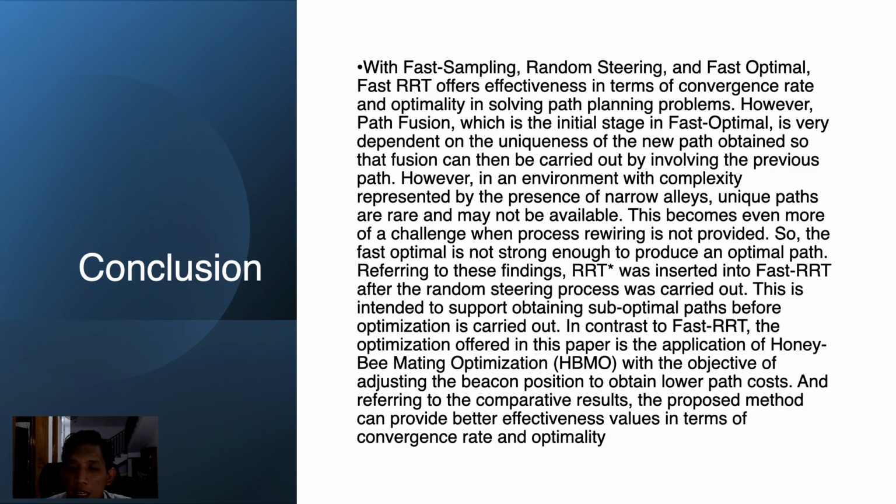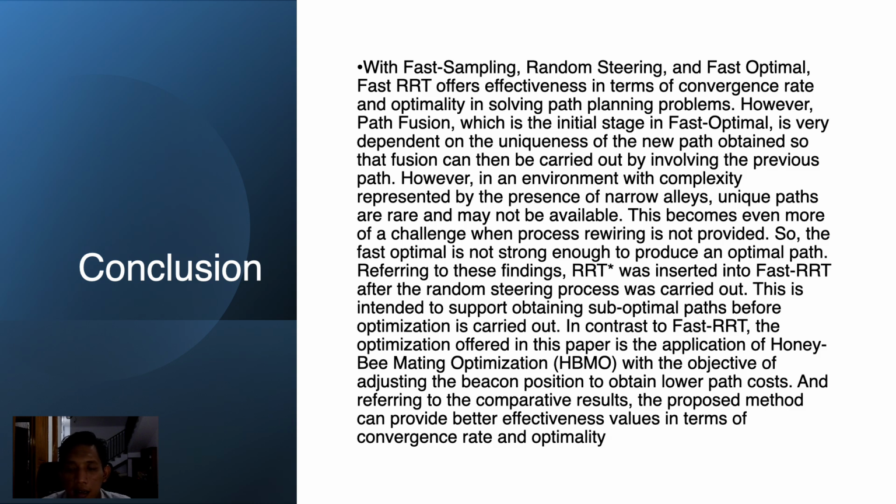However, in an environment with complexity represented by the presence of narrow channels and narrow alleys, unique paths are rare and may not be available. This becomes even more of a challenge when the rewiring process is not provided. So the fast optimal is not strong enough to produce an optimal path.